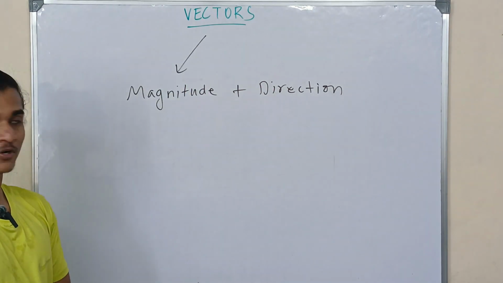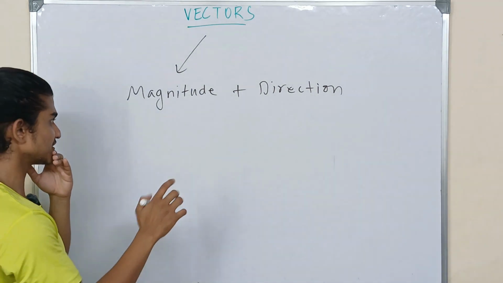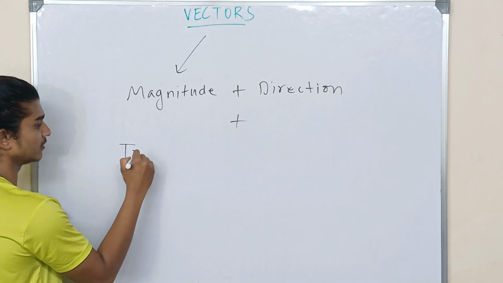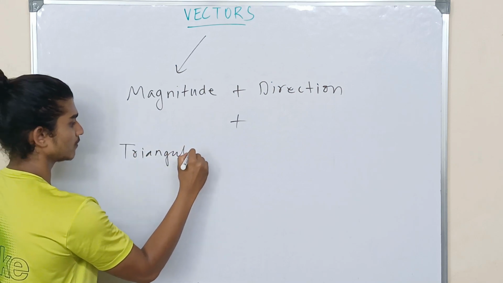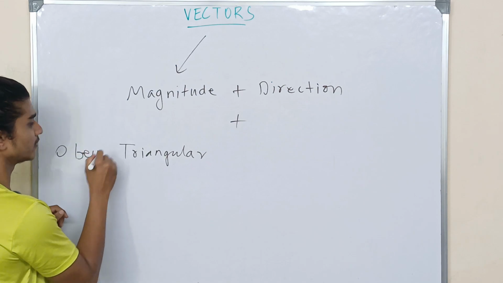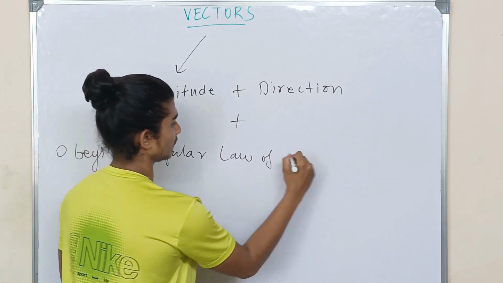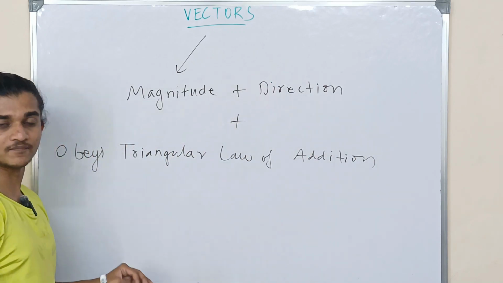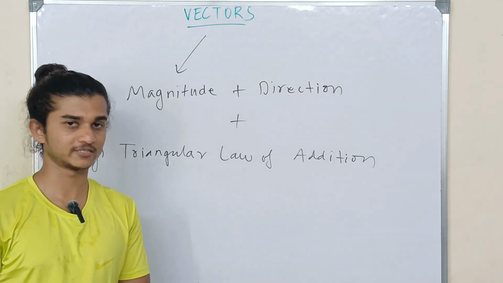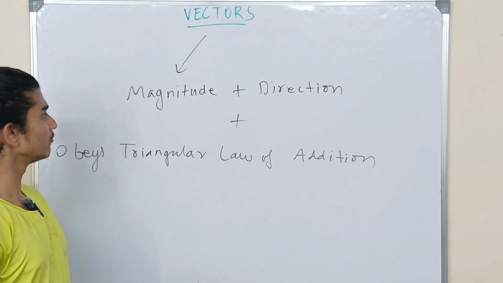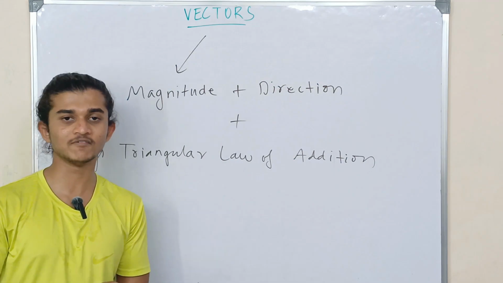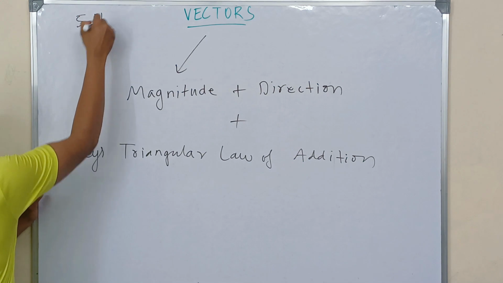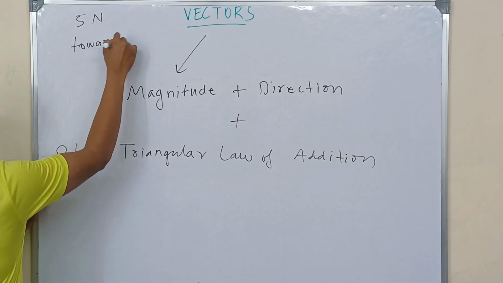There is one more component of vector which nobody talks about, which is magnitude plus direction plus obeys triangular law of vector addition. So if all these 3 criteria are fulfilled, then only a physical quantity is said to be a vector. So now people might be having a doubt of what magnitude means. Suppose I have a force of say 5 newtons towards north.